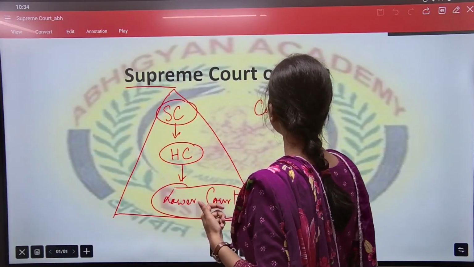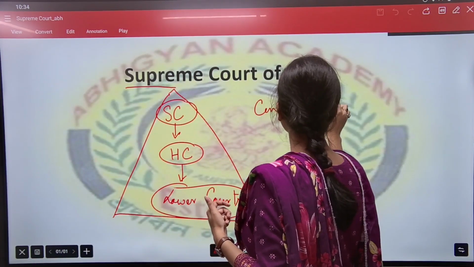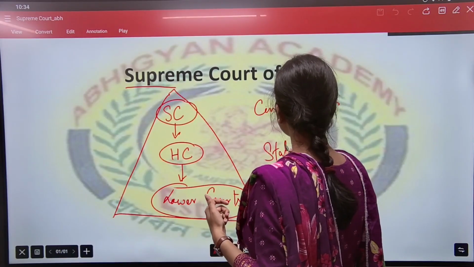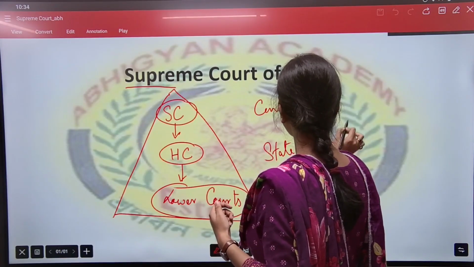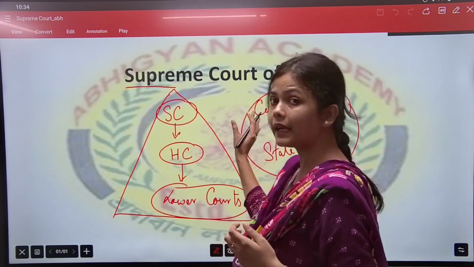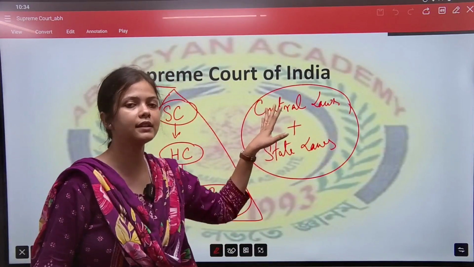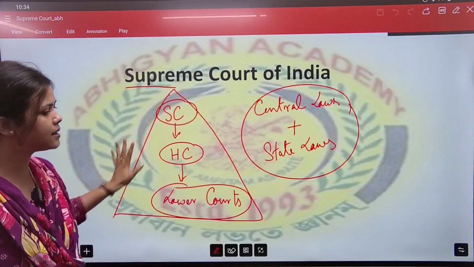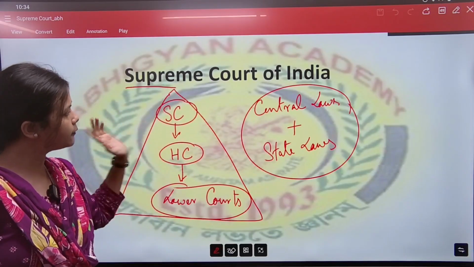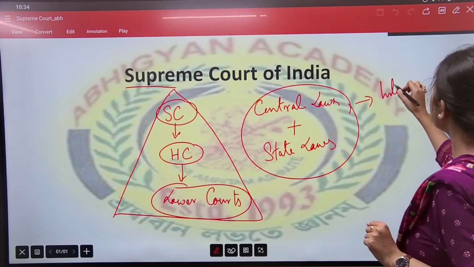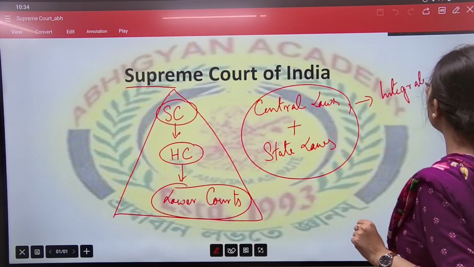Central laws, that means parliamentary laws, plus state laws, if these get violated, they are looked at by our judiciary. So the first point to remember: our judiciary is an integrated one.